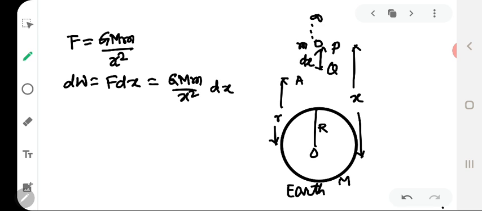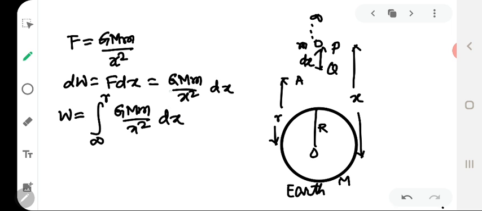Therefore, work done in bringing the body from infinity to point A will be given by W. We have to integrate this expression over the limits. So that will be the integral of GMm by x square dx.